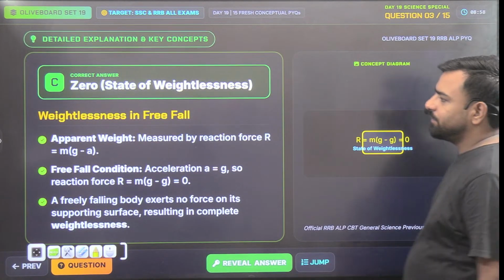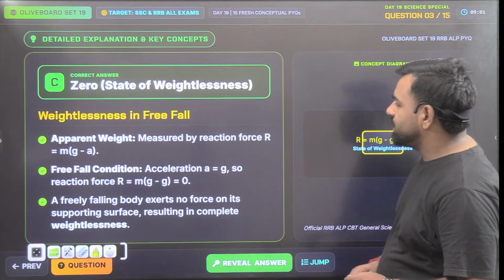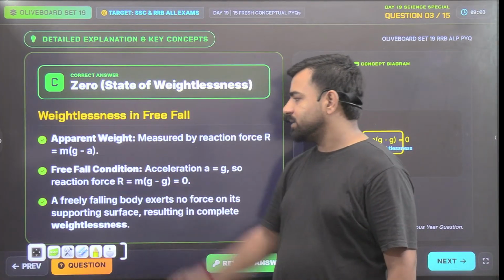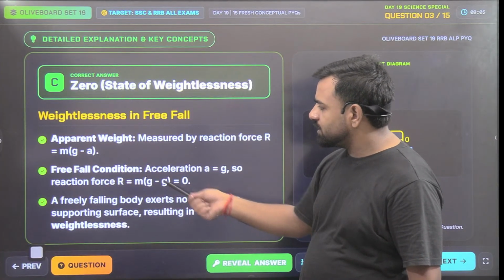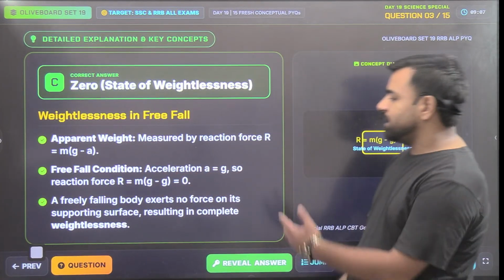What about explanation? So apparent weight is measured by the reaction force, that is m into g minus a. In the case of free fall, this a is equal to g, so that's why it was 0.